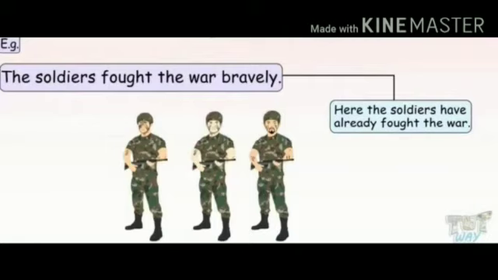Now let us understand with an example. Here it is written, the soldiers fought the war bravely. Now what is fought? Fought is the second form of fight. So here the soldiers have already fought the war is a sentence of simple past tense.